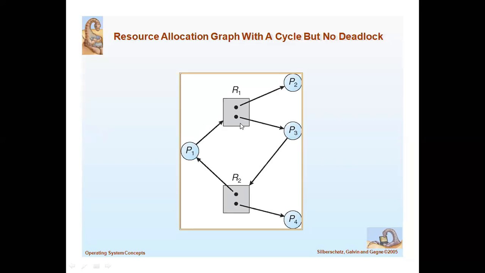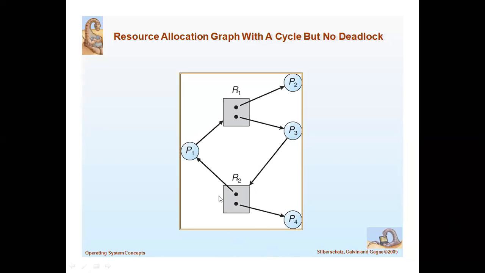Here also the same situation. Resource R2 contains two instances. One is assigned to P1, another one is assigned to P4. If P3 wants to access the resource R2, that is, requests the resource R2, there are only two instances. One is assigned to P1, another to P4. Whenever the task is completed for P4, it will automatically release the lock and the connection.